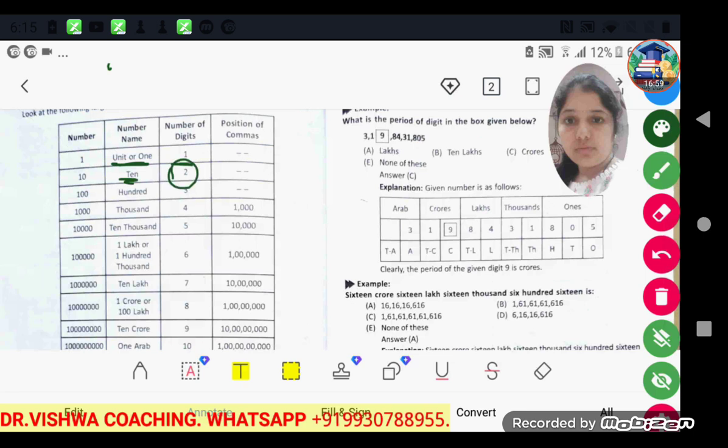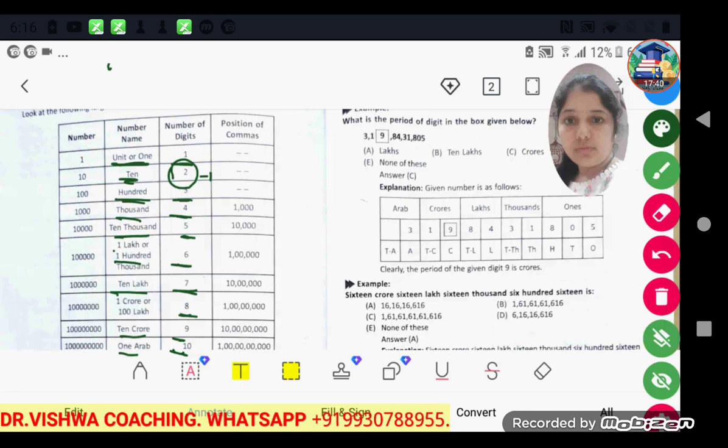So these numbers are 20, 30 and they have 2 digits. 100 has 3 digits, 1000 has 4 digits, 10,000 has 5 digits, 1 lakh or 100,000 has 6 digits, 10 lakhs has 7 digits, 1 crore, or it can be called 100 lakhs, has 8 digits, 10 crore has 9 digits, and 1 arab has 10 digits. And the number of zeros is one less than the number of digits.